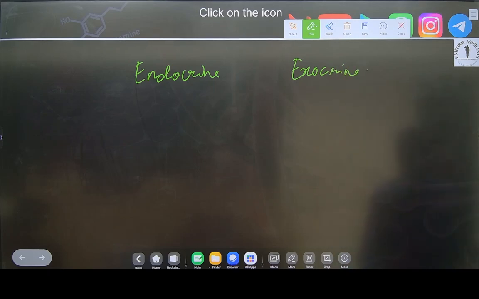Everyone write like this. Then I'll tell you what is the difference.